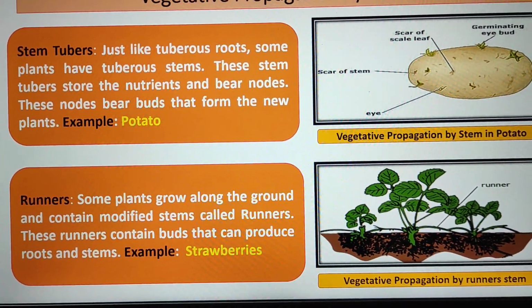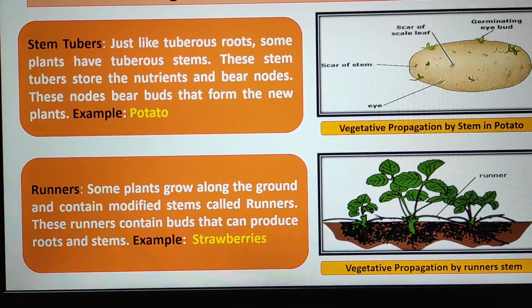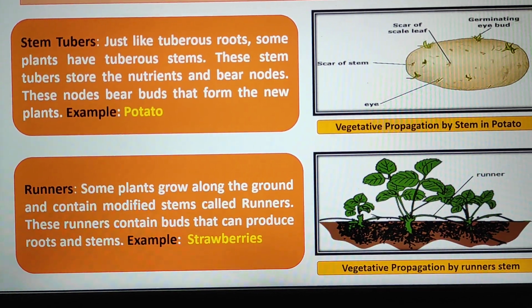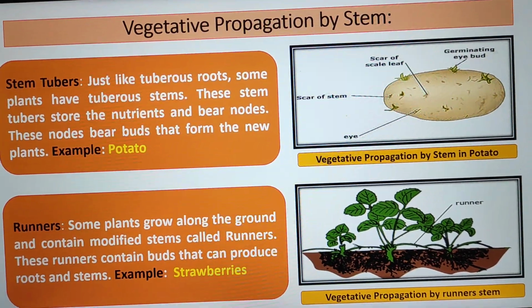Runners. Some plants grow along the ground and contain modified stems called runners. These runners contain buds that can produce roots and stem. Example, in case of strawberry.